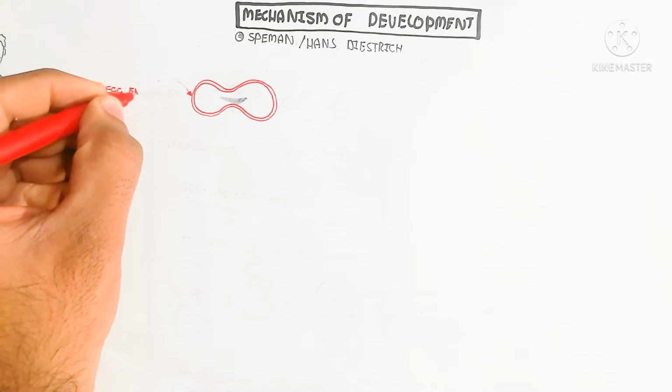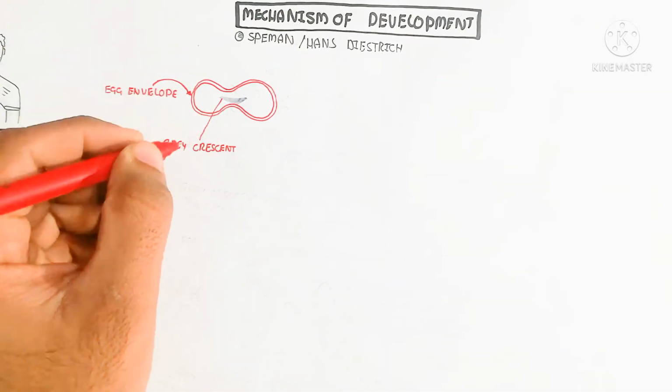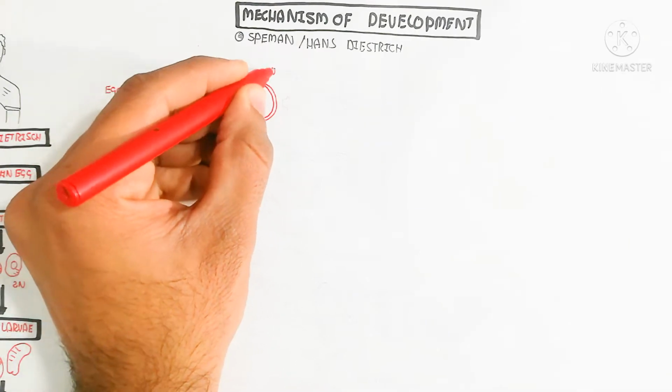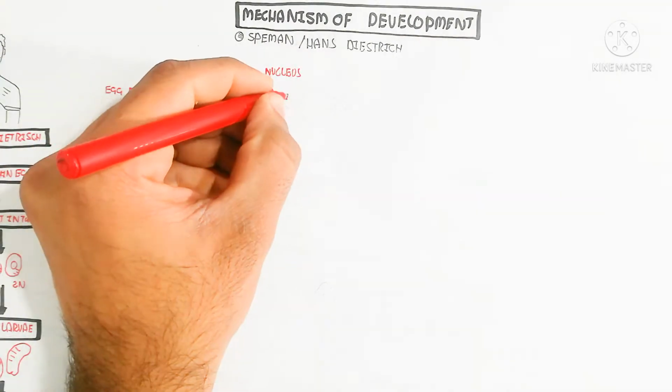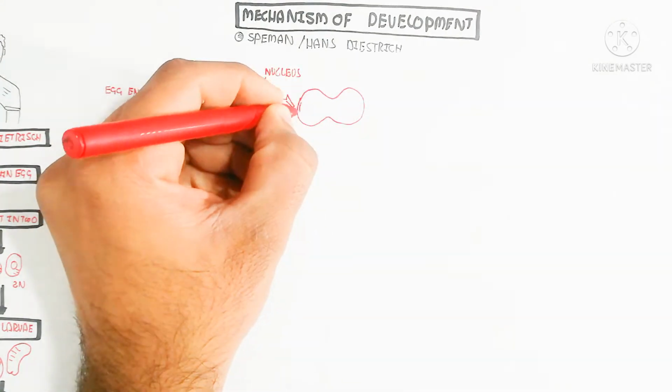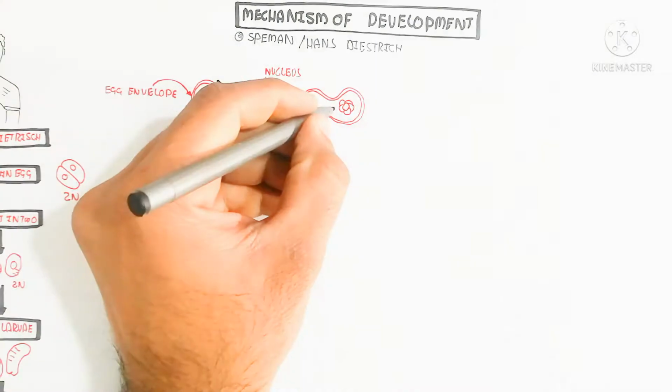Here is another experiment. The egg envelope is here, and here is the gray crescent area, which develops during the egg formation of the female. So this egg contains a gray crescent area at fertilization. Here is the nucleus.